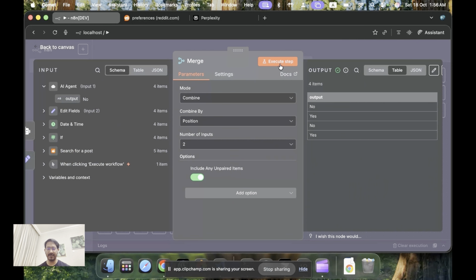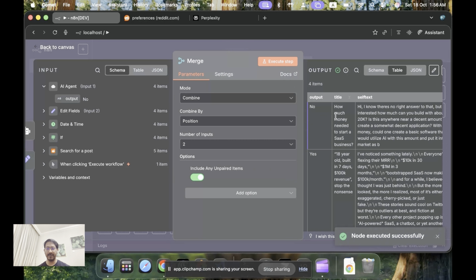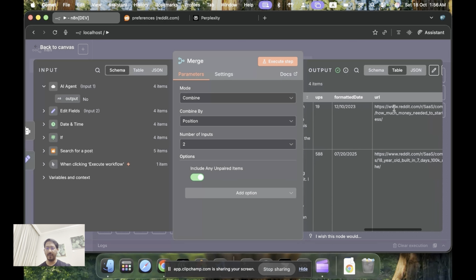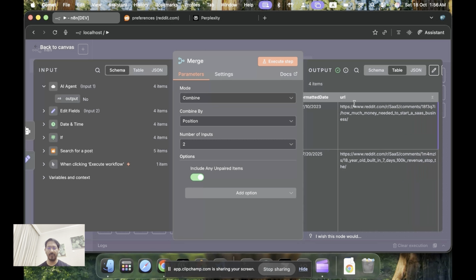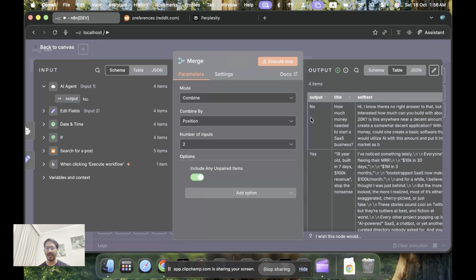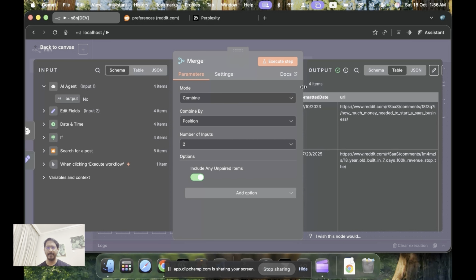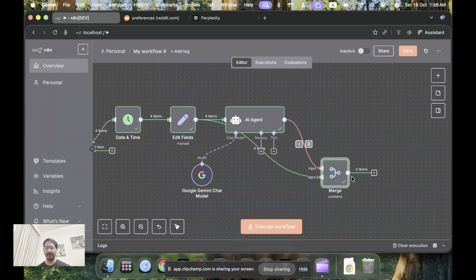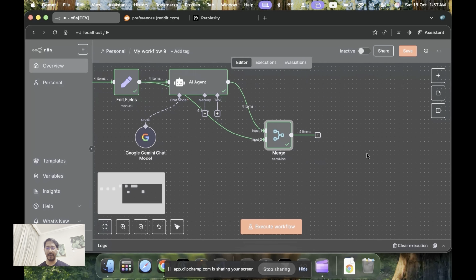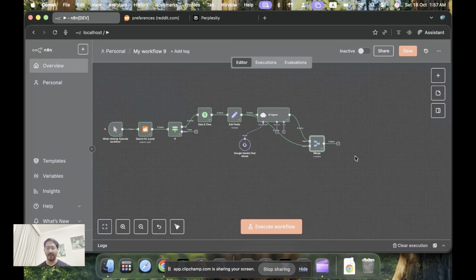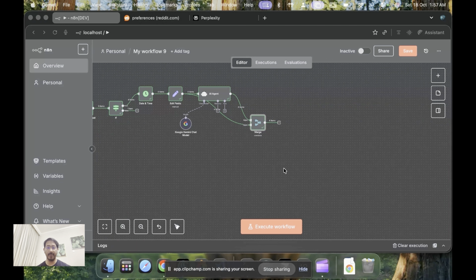Now this is one output coming from the LLM, and the other output has to come from the edit field. Once we do this, you see there is output, title, self text, ups, formatted URL. But you know what, I want the output. That's fine, that's fine. Okay, so now what we have is a combined classification of this thing. So the next node is further enhancing. I'll just make it smaller.